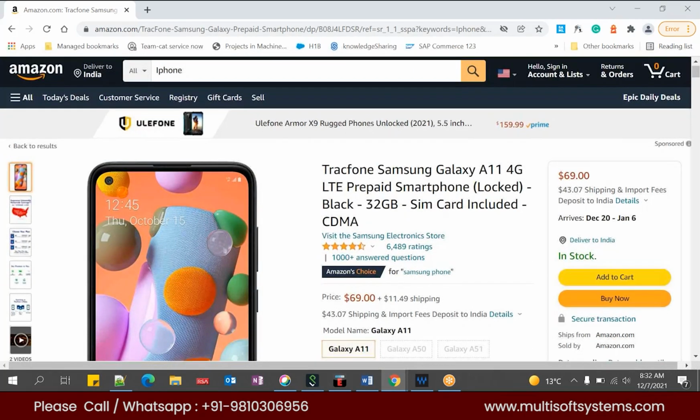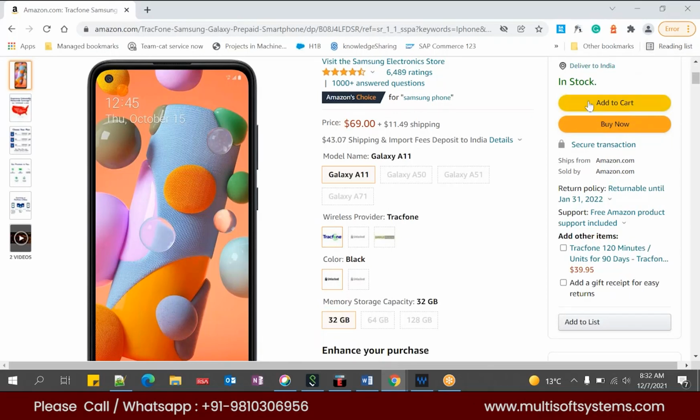And on this PDP itself, one option is add to cart. When you click on add to cart, the product will be added to the cart. Okay, that is step one. If you don't want to add the product to the cart and want to purchase it directly, then you can click on buy now.